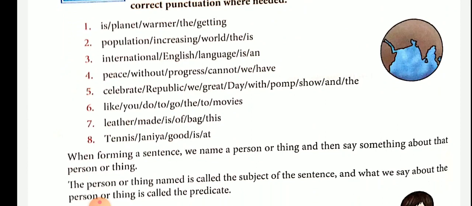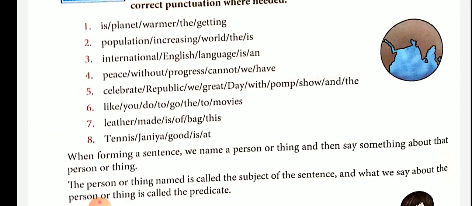Third one, English is an international language. You have to put a period or full stop. Here the words are not in order: international English language is an. So you have to do the remaining exercises.